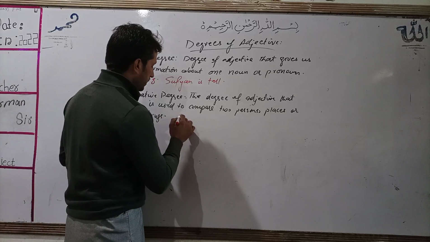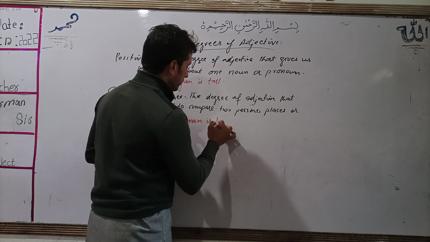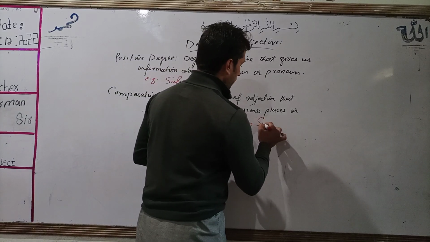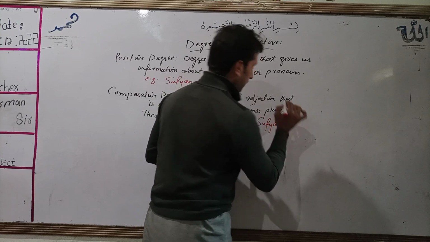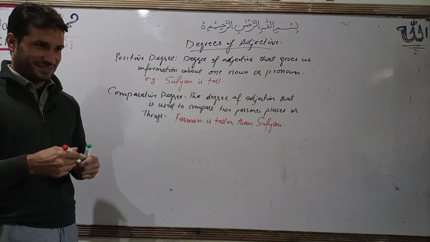Like as I said that Farman is taller than Sufyan. Now I compared two persons, two places or two things.